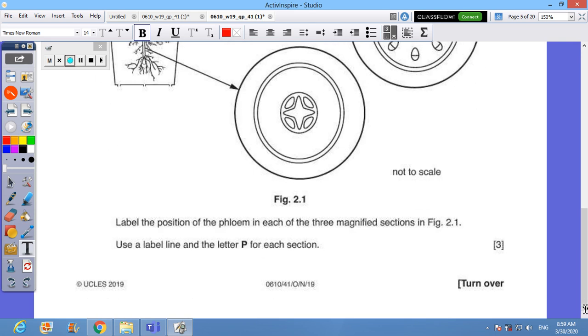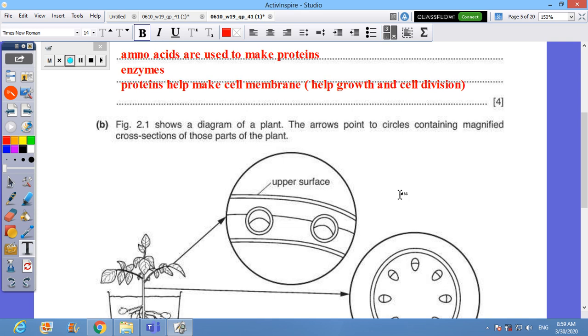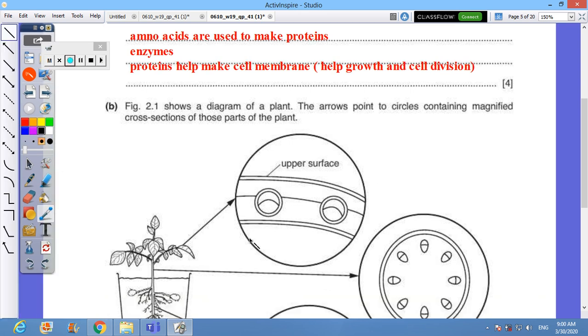The question reads, label the position of the phloem in each of the 3 magnified sections in figure 2.1. Use the label line and the letter P for the section. So letter P stands for phloem. Correct. Very good. In the leaf, for example, the phloem is always at the lower side of the vascular bundle. So I can point to this part and label it P.